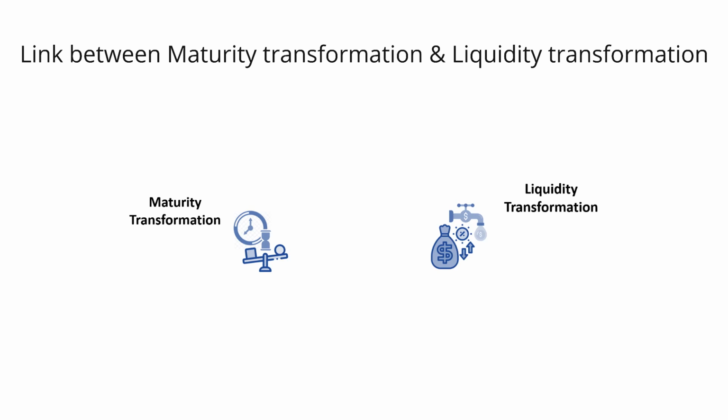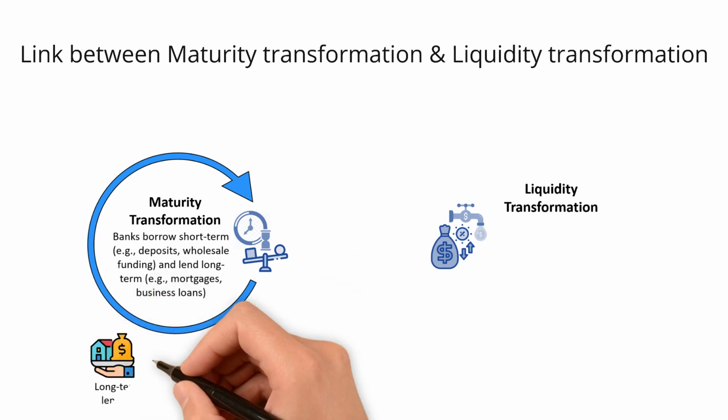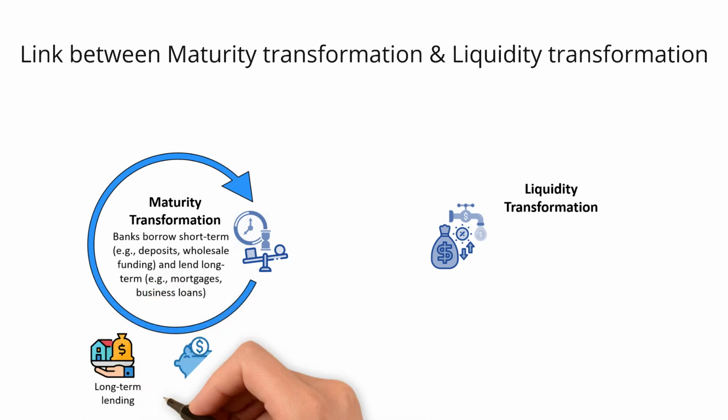Banks borrow short-term, that means deposits and wholesale funding, and lend long-term, that means mortgages and business loans. This bridges the mismatch between savers who want liquidity and borrowers who need stability. In other words, savers want liquidity to withdraw at any time, while borrowers need stability to repay over many years. Banks sit in between, transforming short-term savings into long-term credit. Banks earn the maturity spread, the difference between low short-term borrowing costs and higher long-term lending rates. This is a key source of profit.